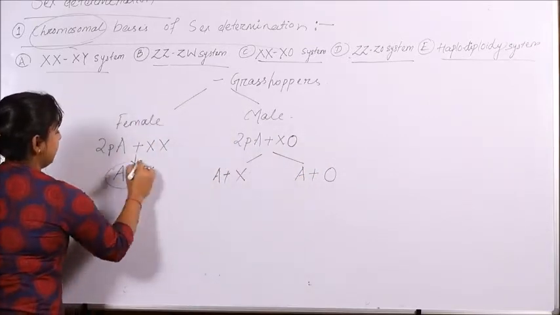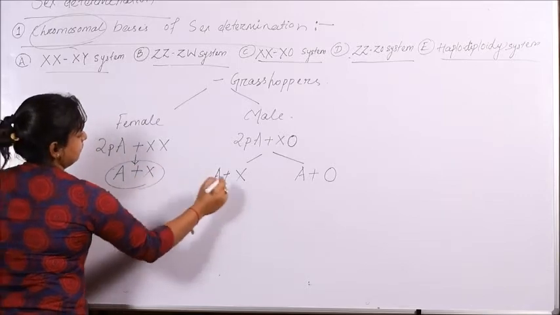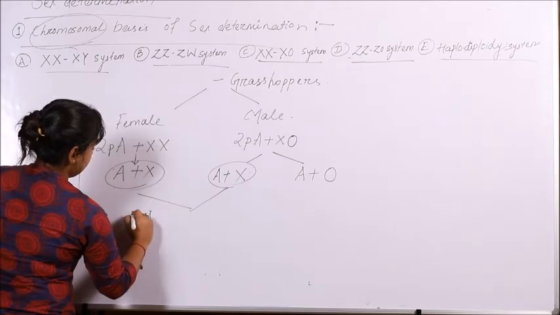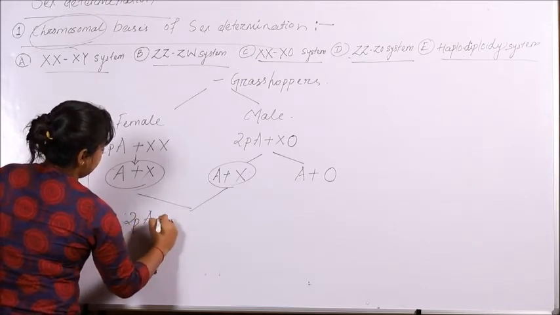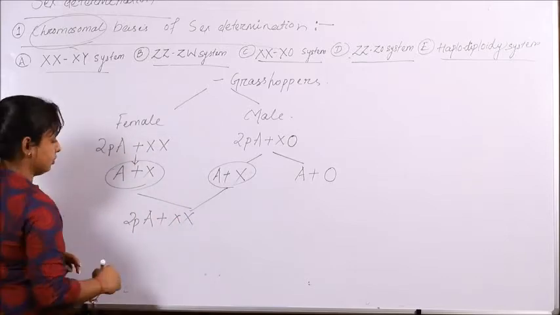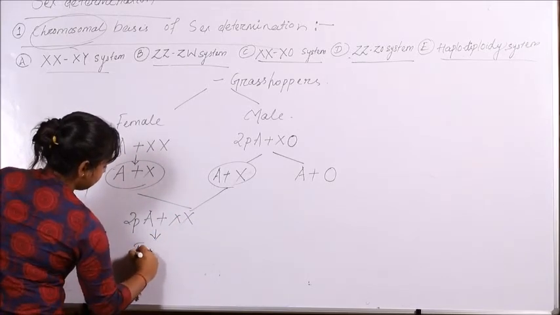So if the gamete of the female fuses with the gamete of the male containing the X chromosome, then the organism will have two pairs of autosomes plus two X chromosomes, or a pair of sex chromosomes, which will later develop into a female.